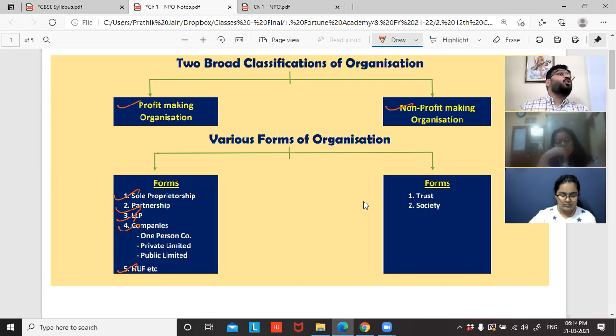Then HUF, Hindu Undivided Family. This is a concept which you have studied in your business studies. But we don't have accounting for HUF here. Right? So these are the various forms in which you can operate a profit-making entity, a profit-making business. If the intention is to make profit, then these are the organizations. Sir, are these only the 5 organizations? No. There is more to it, but I've just given a few examples.